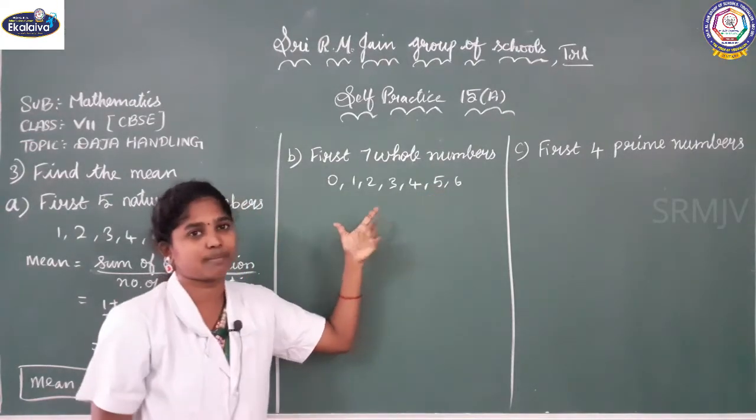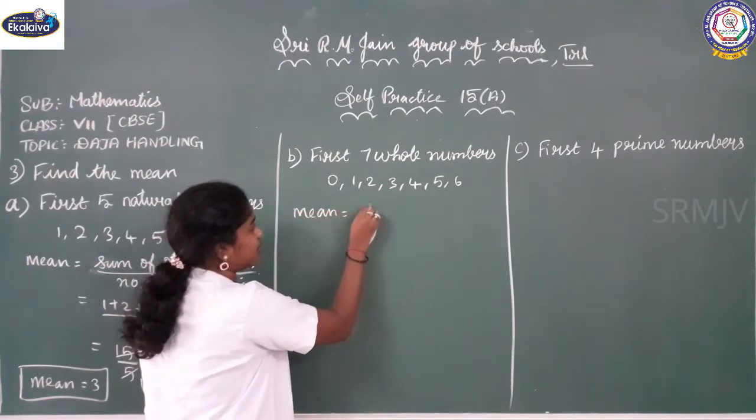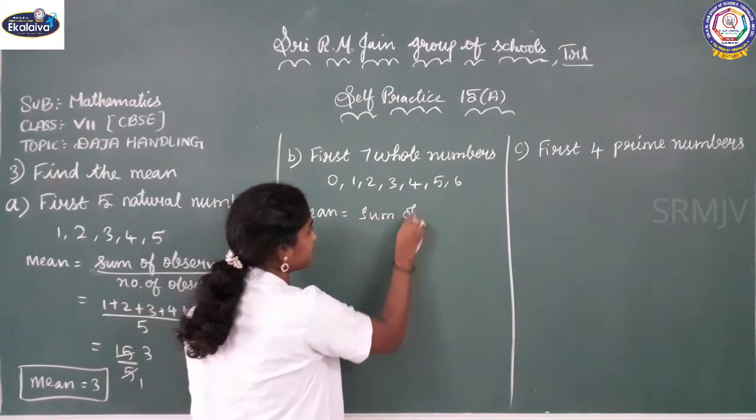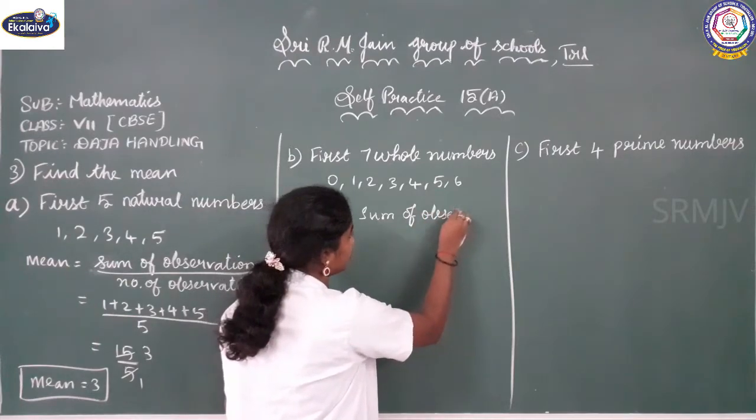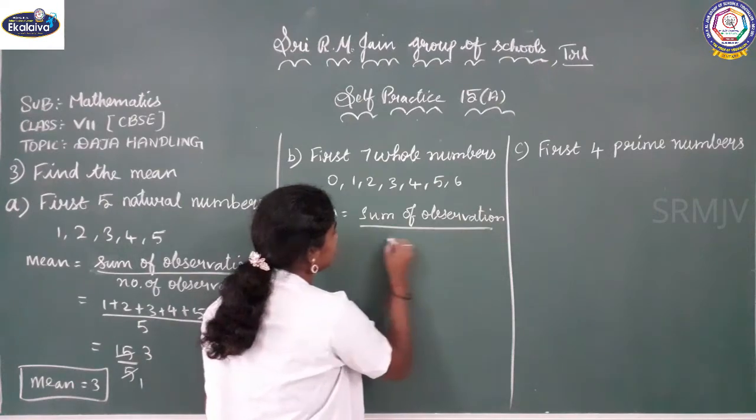Now we are going to find the mean for this. What is the formula for mean? Sum of observations by number of observations.